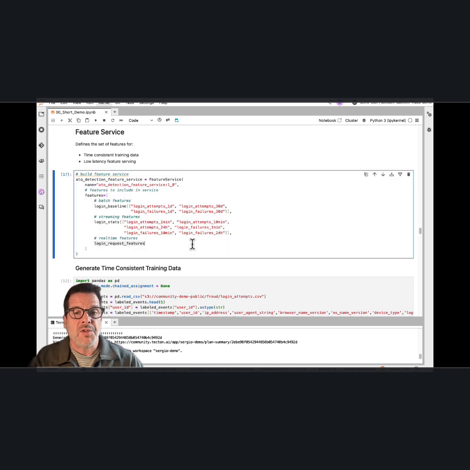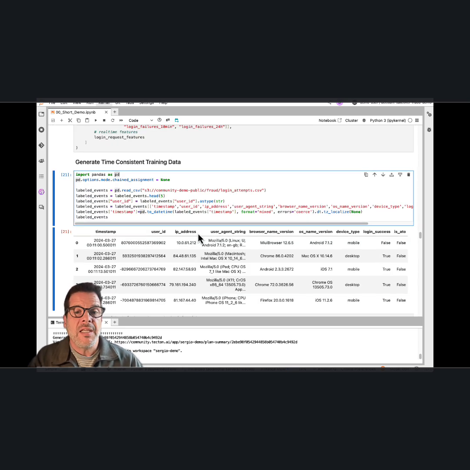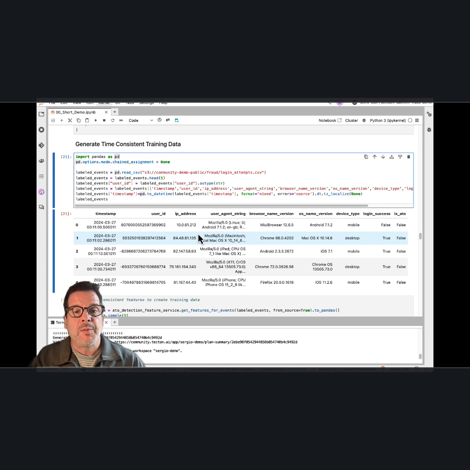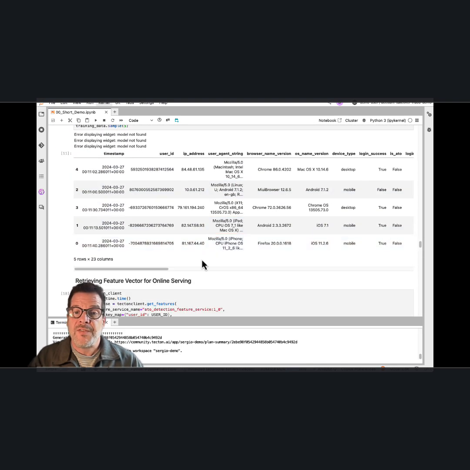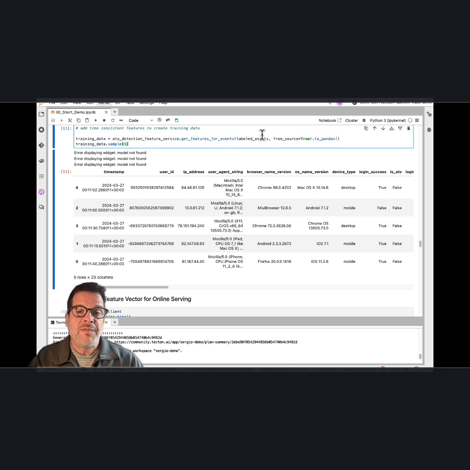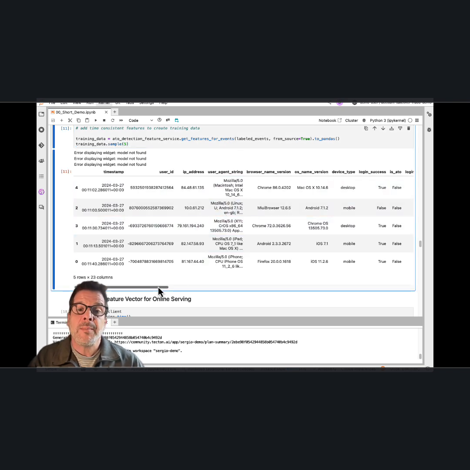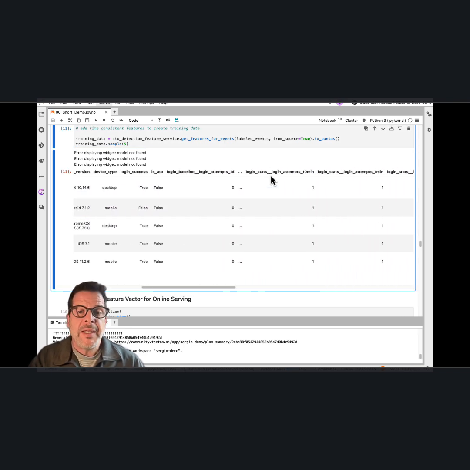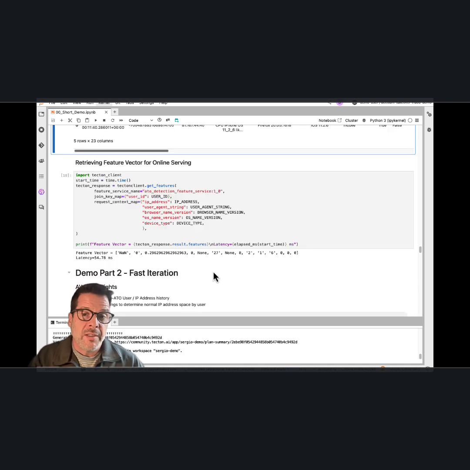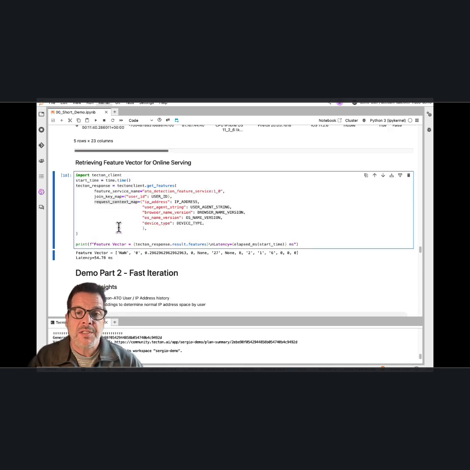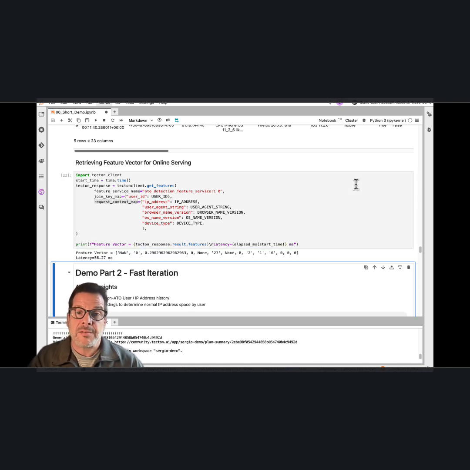For training, you start with a set of labeled events, like these, where each login attempt is labeled to identify ATO attacks. The feature service API, get features for events, is used to retrieve feature values as of the time of each login attempt record. This training data is used in your favorite ML training environment to train a model. And online feature vectors are retrieved using a REST API, or like we see here, through the Tecton Client SDK, which connects to the REST API.